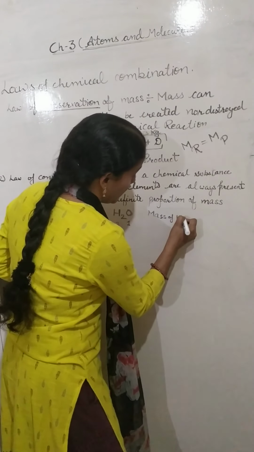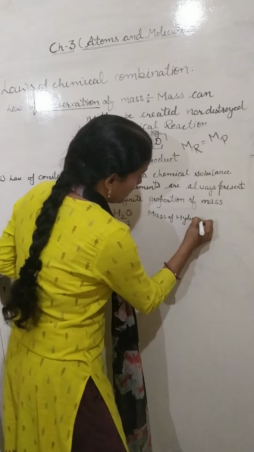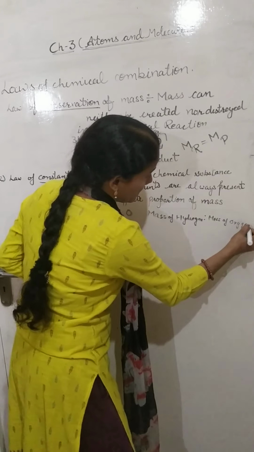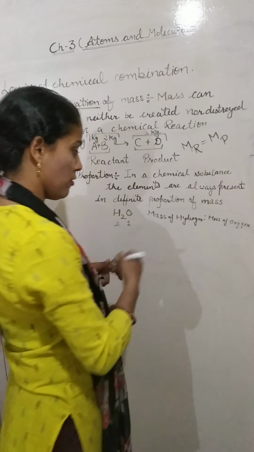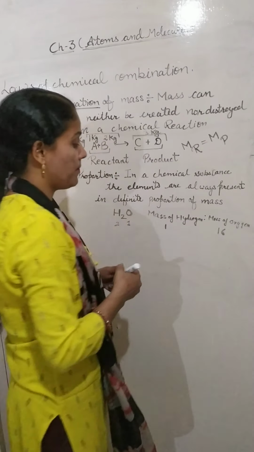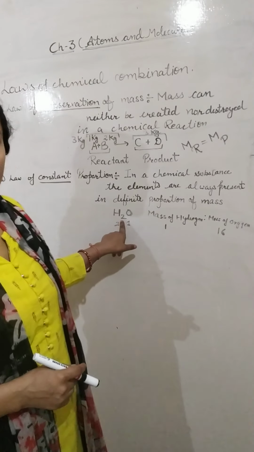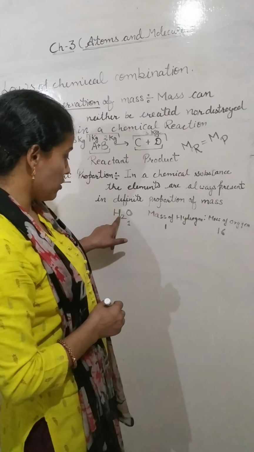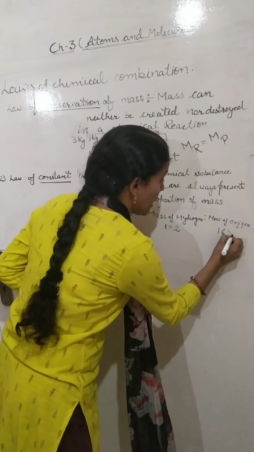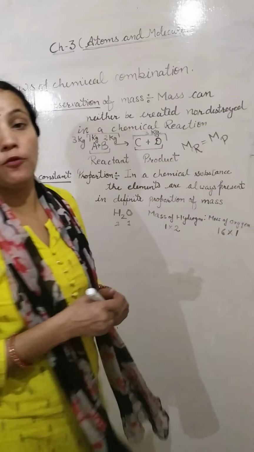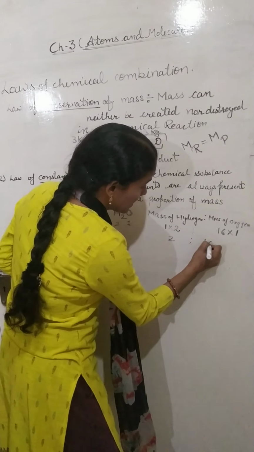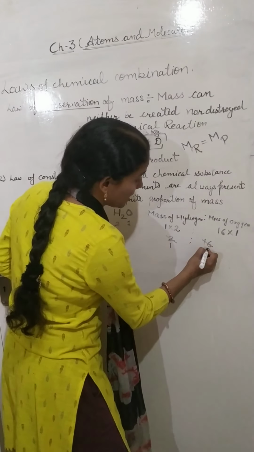Mass of hydrogen to mass of oxygen. Mass of hydrogen is always 1, and mass of oxygen is always 16. But how many hydrogen atoms are here? There are 2, because H2 is given here, meaning 2 atoms of hydrogen. And how many atoms of oxygen? Only 1. So you have to multiply both. What will we get here? 2 is to 16. On cancelling, we get here 1 is to 8.